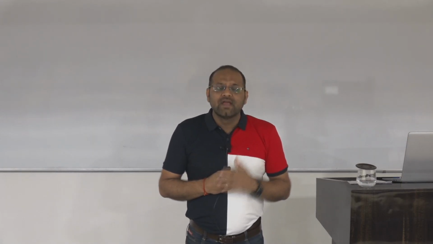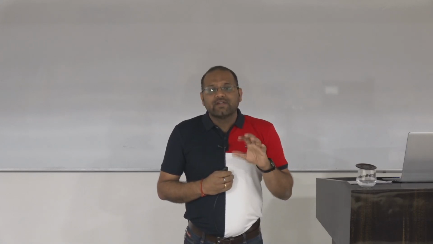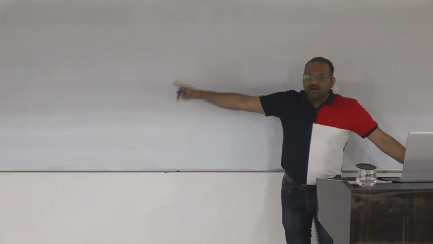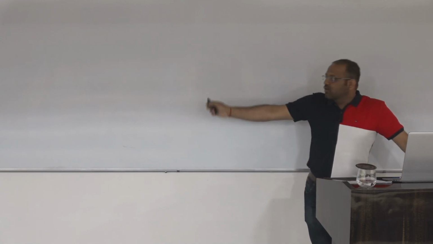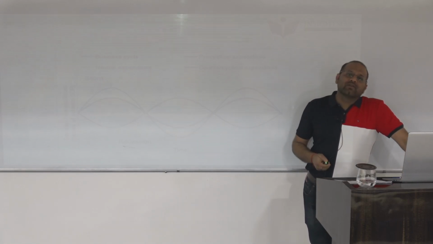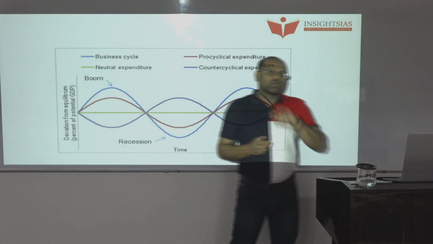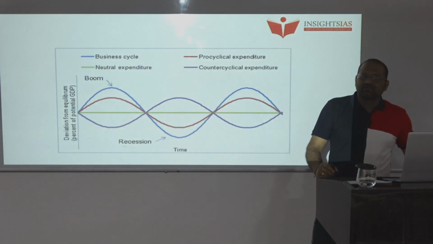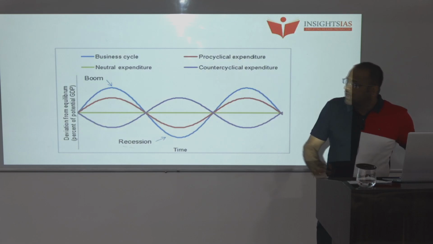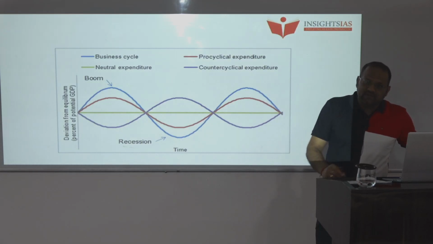During boom time, what happens? The counter-cyclic fiscal policy focuses on contraction rather than expansion. What was happening in recession time? Reduction of taxes. Here taxes will be increased. There will be a cut on the public expenditure, whereas there the government was spending more, right? During boom time, in counter-cyclic policy, the government will cut down the public expenditure in order to control inflation and debt. So this graph represents the counter-cyclic fiscal policy.